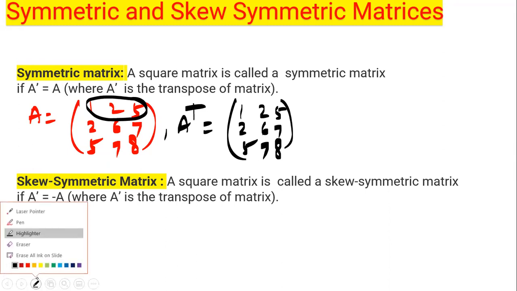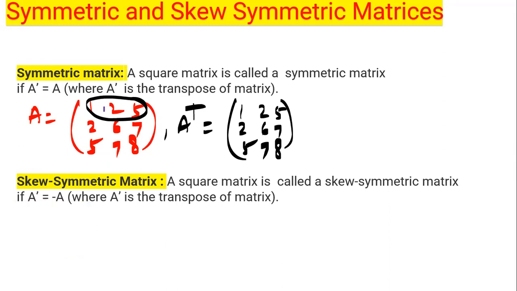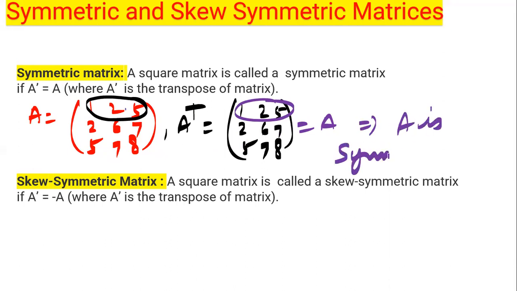And what you can see over here is that this is equal to A again: 1 2 5, 2 6 7, 5 7 8. Implies A is a symmetric matrix, because A transpose equal to A.